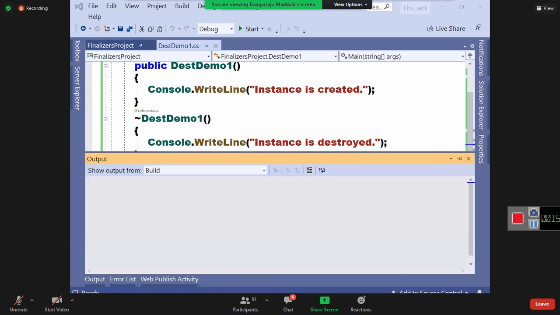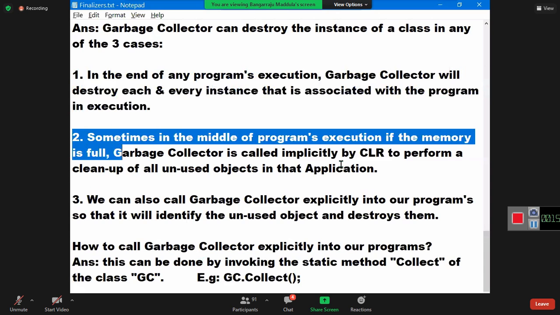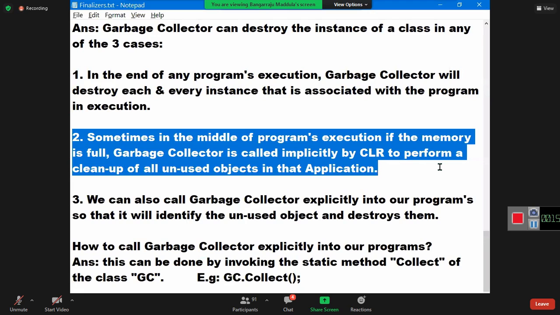And what did I say about the second one? I can't show you this. It's not in my control. This is an implicit call done by the CLR. When will the CLR do it? I don't know.